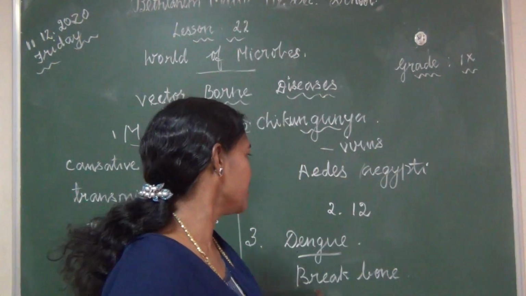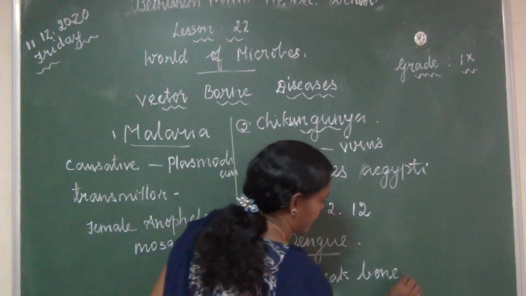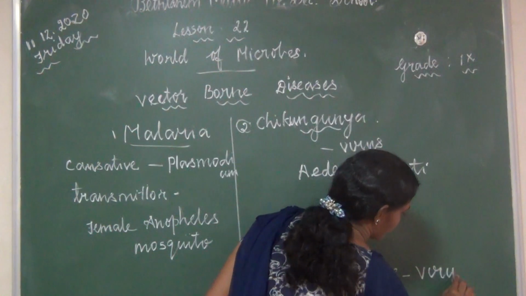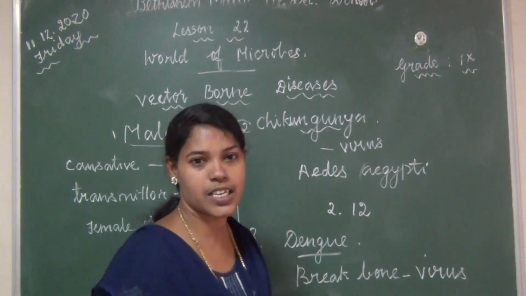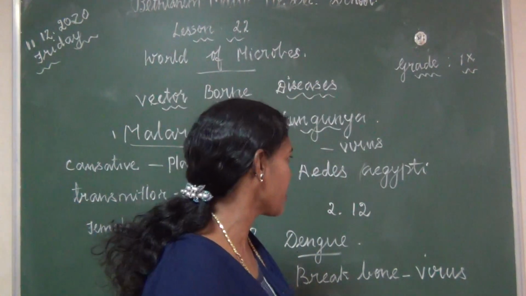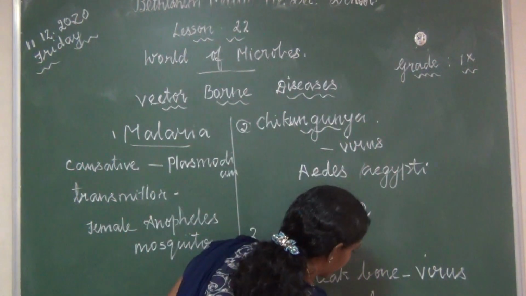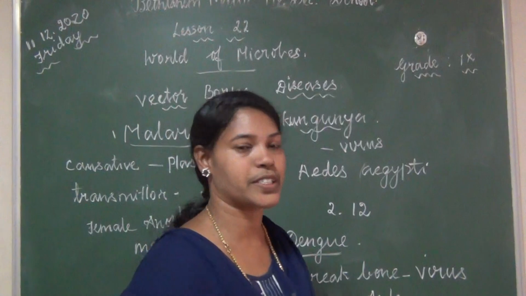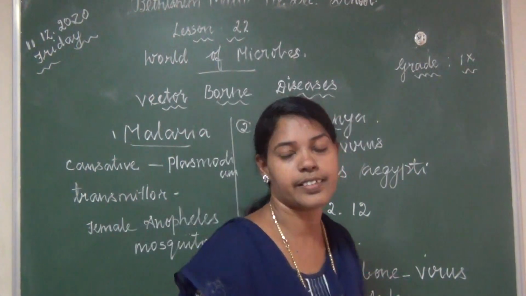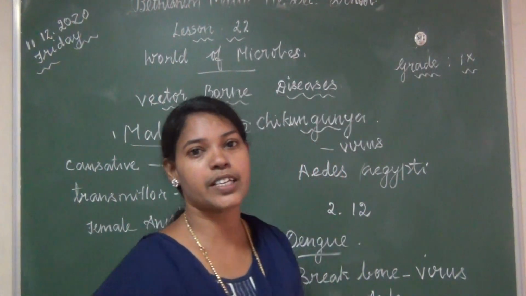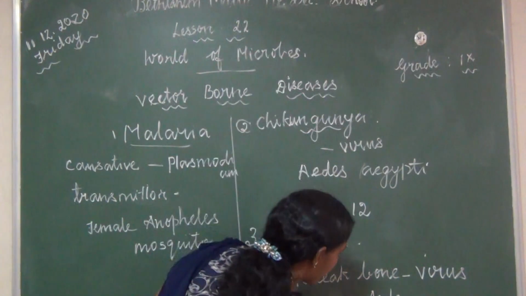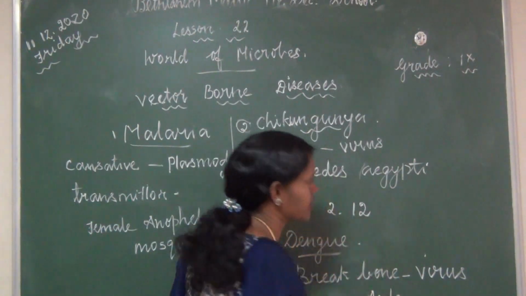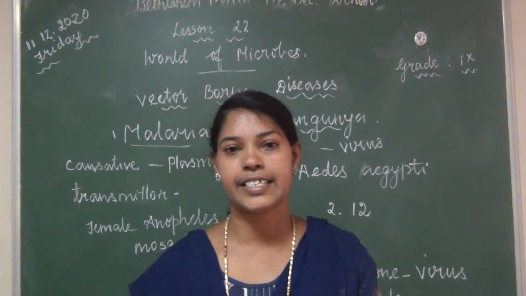Here it is caused by a virus. Transmitted by the same mosquito, Aedes aegypti. Incubation period here is 5 to 6 days.